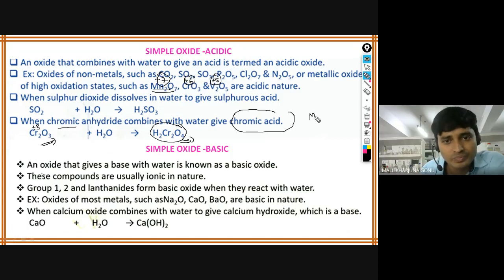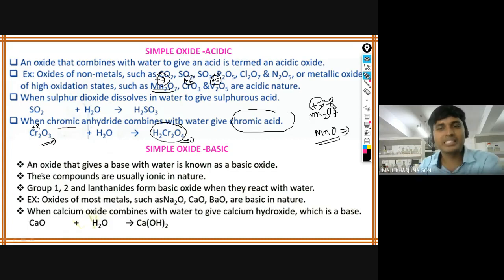For example, Mn2O7 is there, and another one is MnO. This MnO you cannot say as an acidic oxide; this can be a basic oxide. But in Mn2O7 the oxidation number is increasing, so the acidic character will be increasing. That's how, though it is a metal, it can still form acidic oxides. Usually these d-block elements form compounds with more oxygens, and that is the reason many d-block elements show acidic nature.